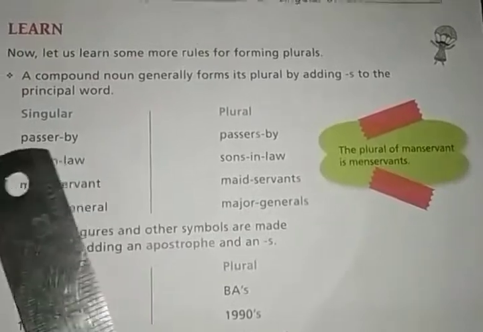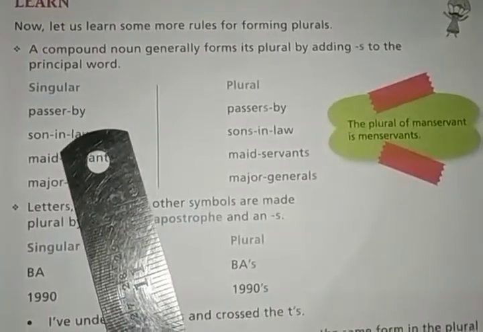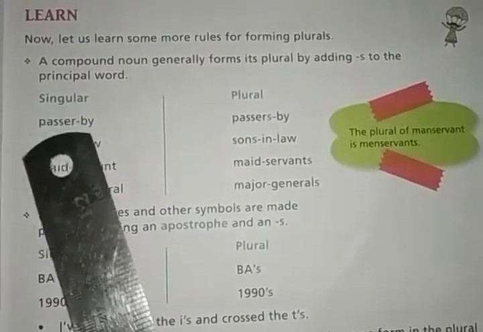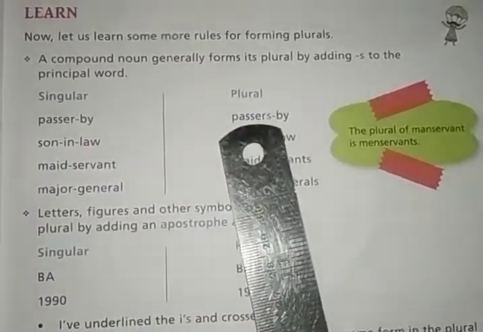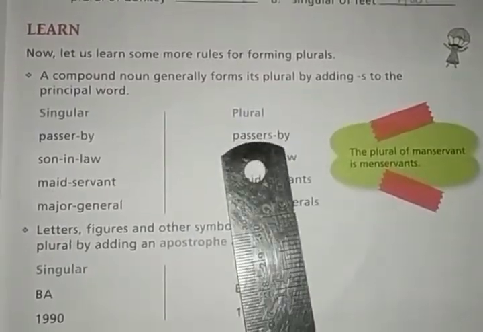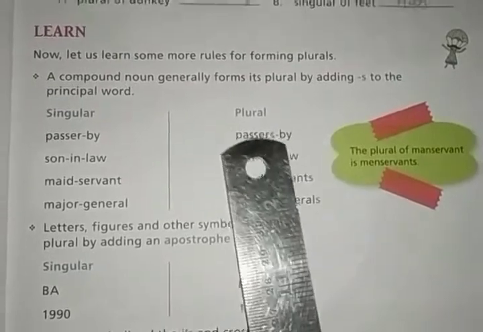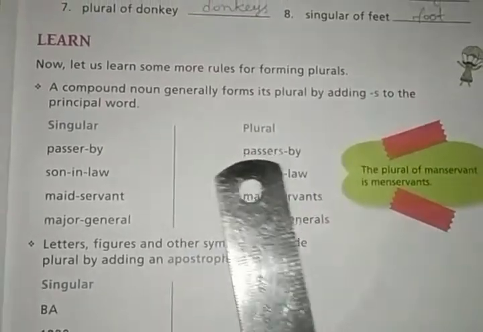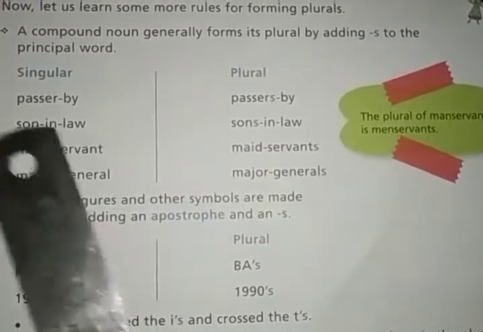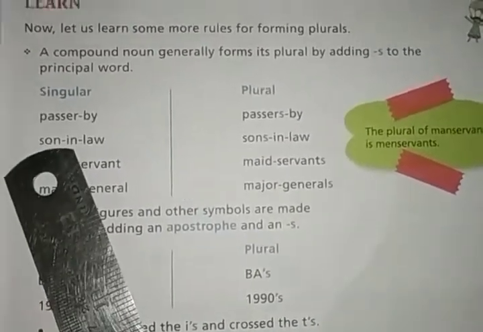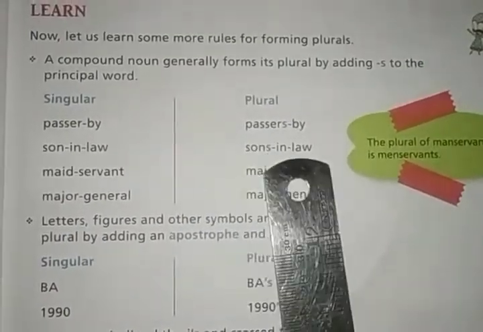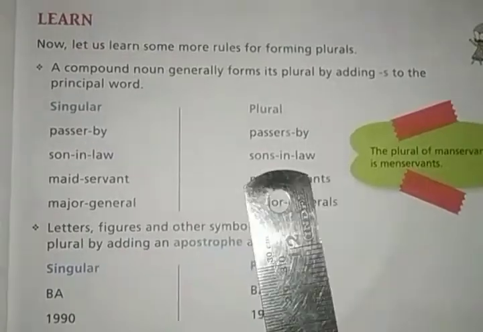Passerby. Here in passerby, two words are there, so the principal word is passer, main word is passer, so the s is added to passer. Okay, it becomes passers-by. Okay, s is added not to the by, it is added to passer and it becomes passers-by. Son-in-law, here the principal word is son, main word is son, that is why s is added to the word son and it becomes sons-in-law. The plural form of son-in-law is sons-in-law.